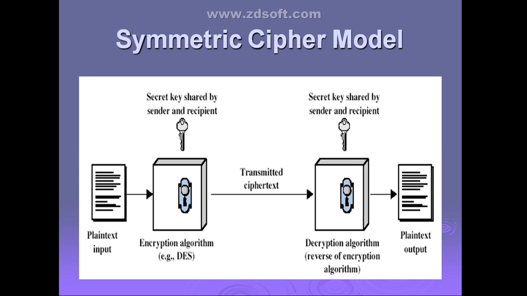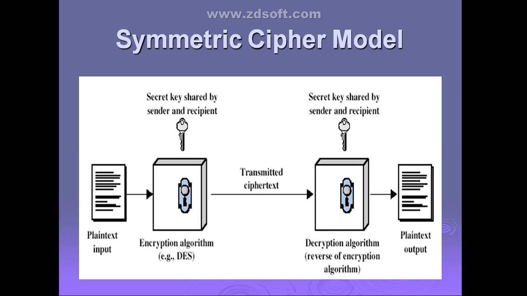By using that key, the ciphertext is produced. Ciphertext is the scrambled message produced as the output of the encryption algorithm.